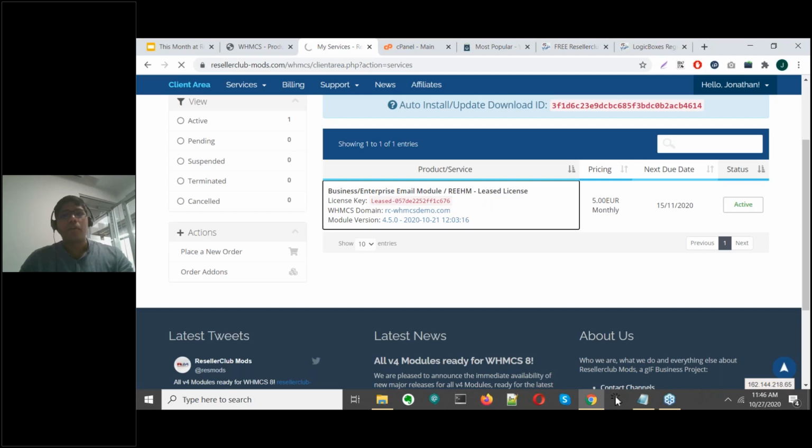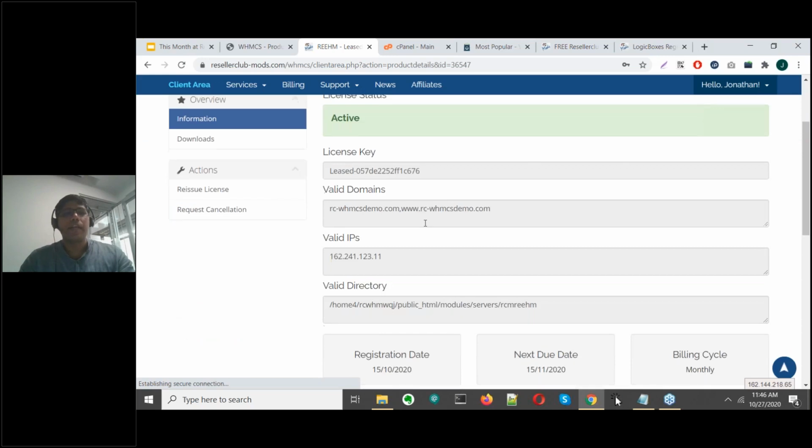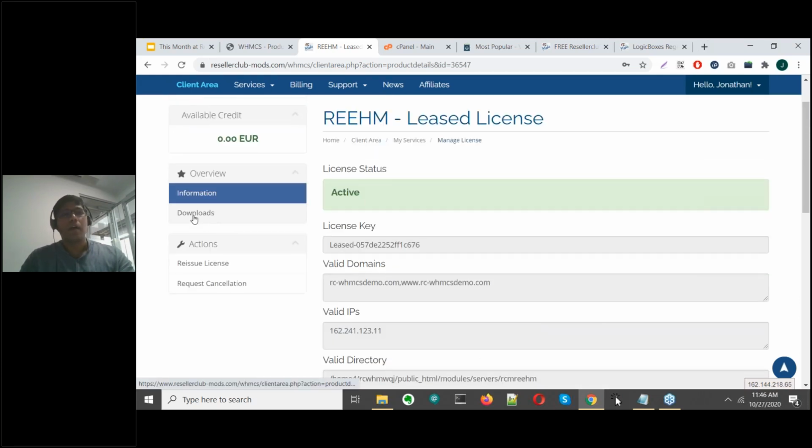You click on this module. On the next page, you get your additional details like your WHMCS domain name, the IP address, etc., the directory details, because these have already been pulled by Reseller Club mods. Because when you're signing up, you have to add your root domain name where you've installed WHMCS and your server details so that both Reseller Club mods and WHMCS can seamlessly talk with each other. On this page, we click on downloads.